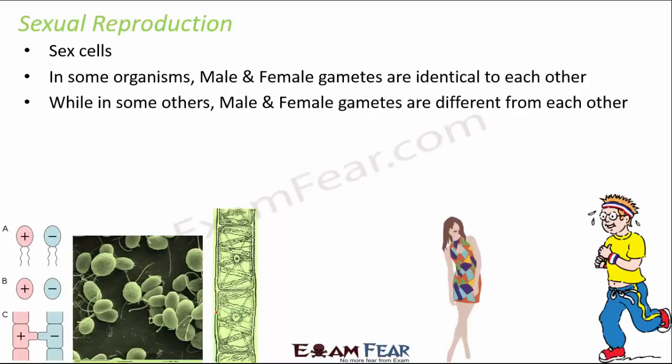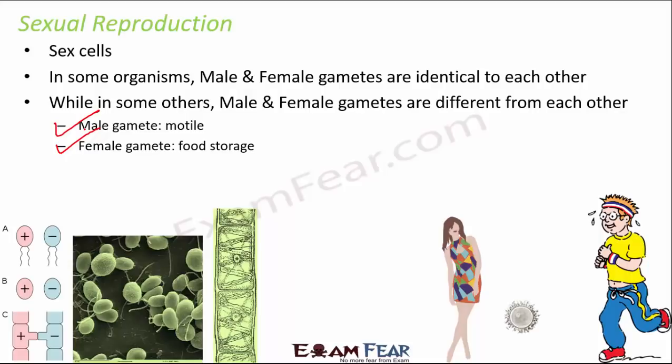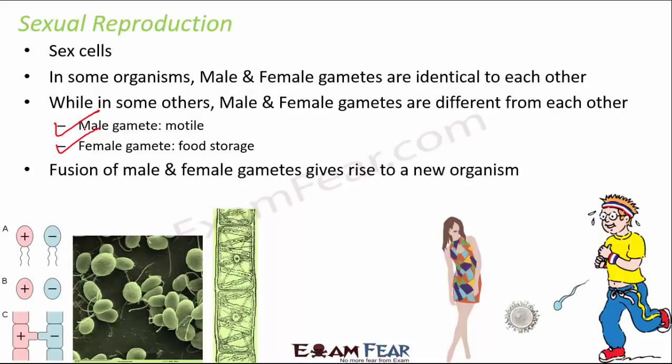An example is human beings. In human beings, if you look at the male gamete, it is very small in size and it is motile. It can move from one place to another, whereas the female gamete is comparatively larger in size and not motile. It is primarily used for food storage. So this is the female gamete, that is ovum, and this is the male gamete, that is sperm. And the fusion of the male and female gametes gives rise to a new organism.